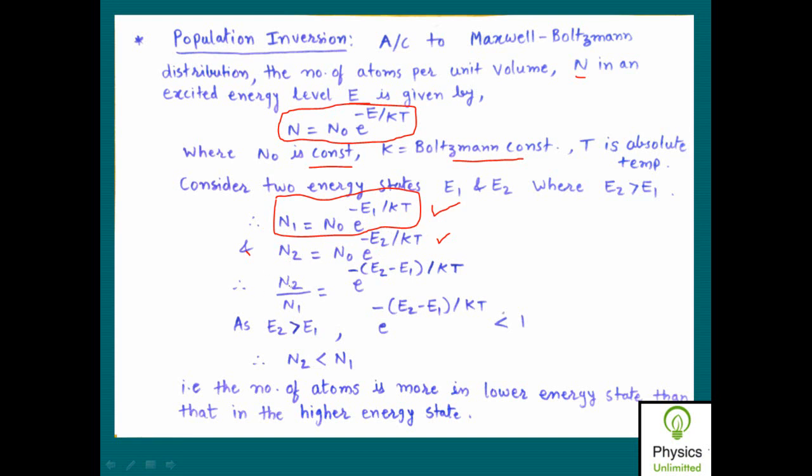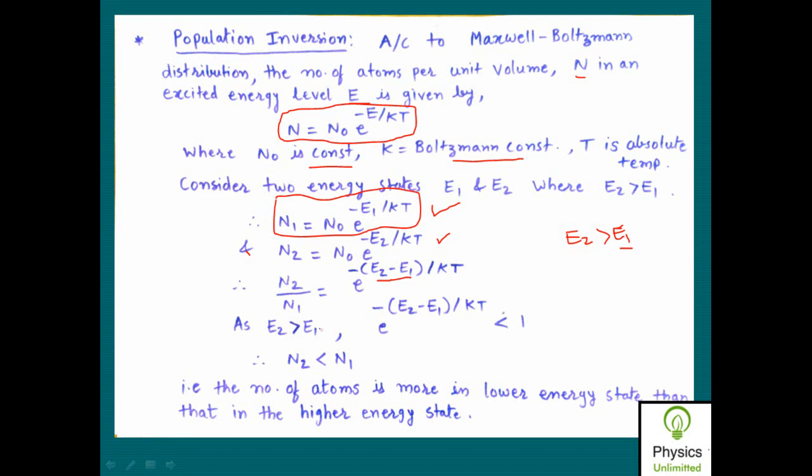So if you take the ratio of these two, N2 divided by N1, that will be equal to N0, N0 gets cancelled, and it will be e raised to power minus E2 minus E1 upon kT. Now obviously this energy E2 is greater than E1, you know that energy associated with higher energy level E2 is greater as compared to the energy corresponding to the ground energy state.